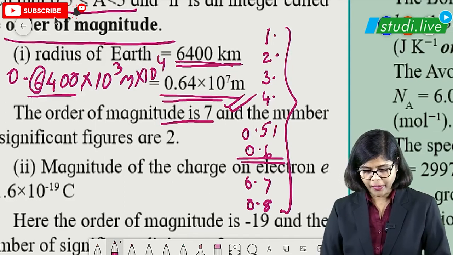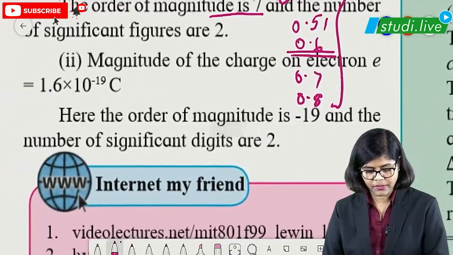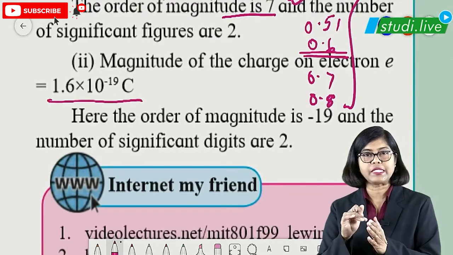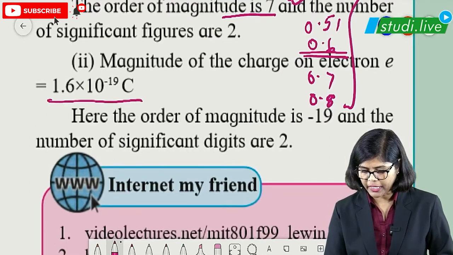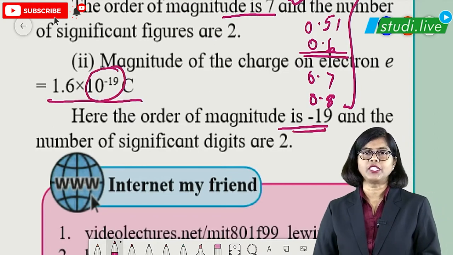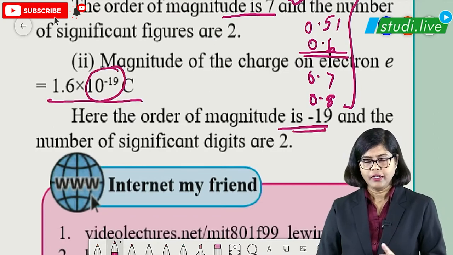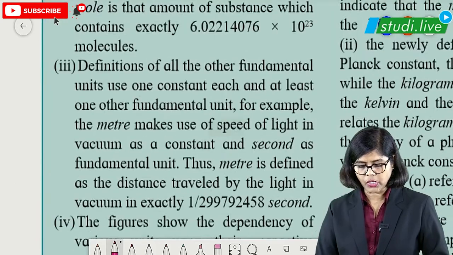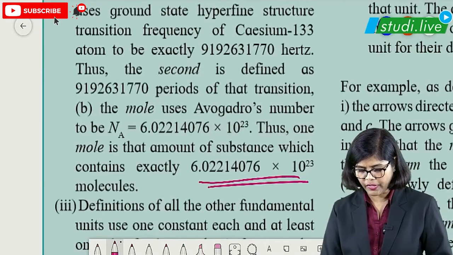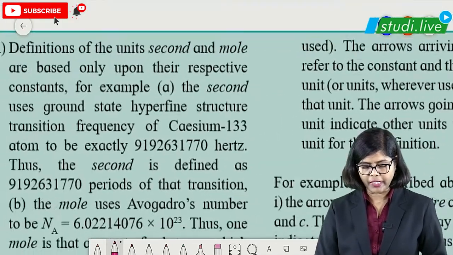Same thing you can see here, students. Look at this. 1 point something of course satisfies the a value. So here the order of magnitude will be directly 10 raised to minus 19. So the order of magnitude will be minus 19. This is how you get it. That's all. Then questions are based on that. So here all the questions are given. You can just find out the values, order of magnitude and everything.